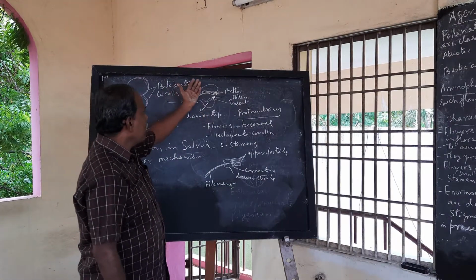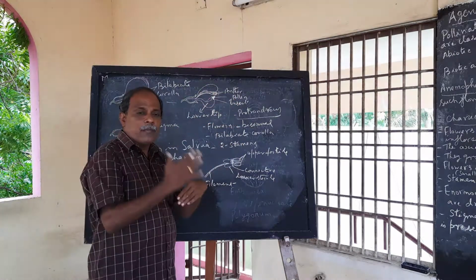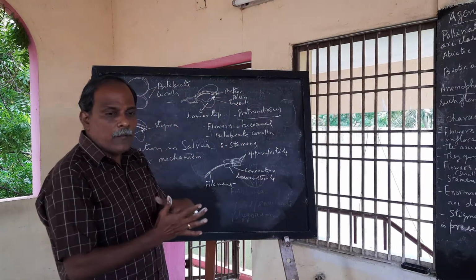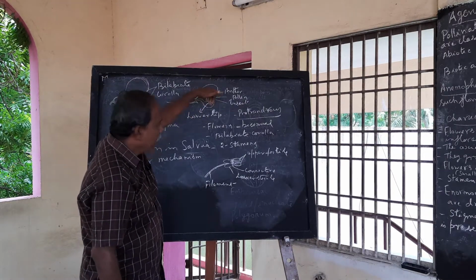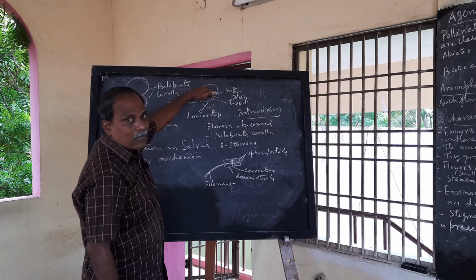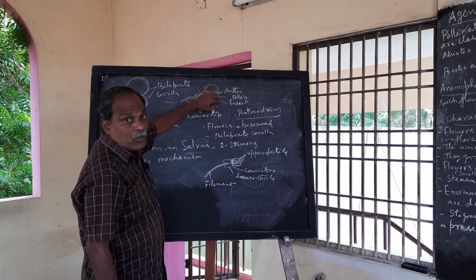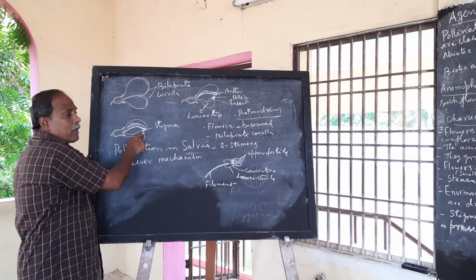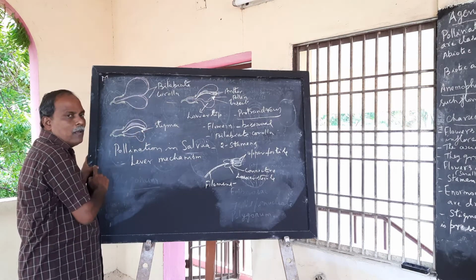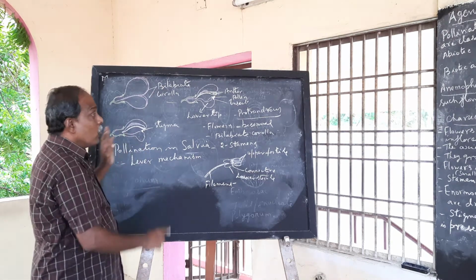At the same time, the anther bends, and the fertile end descends and gets into touch with the backside of the insect. Pollen gets deposited onto the backside of the insect. When it visits another flower, the pollen gets collected by the stigma of the flower. Thus pollination is effected.